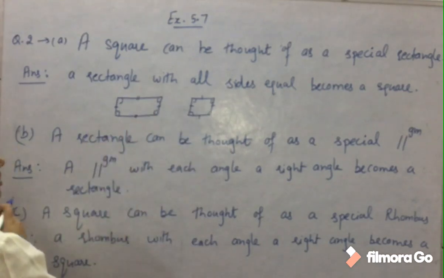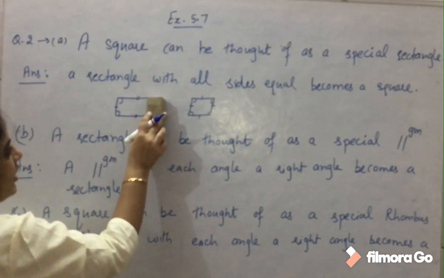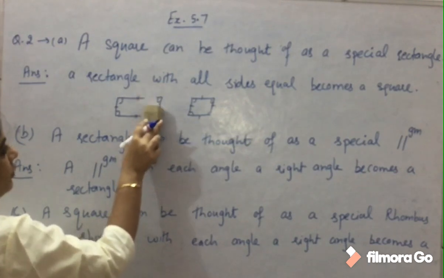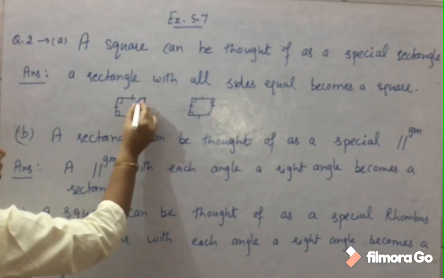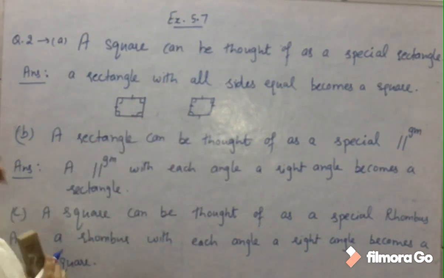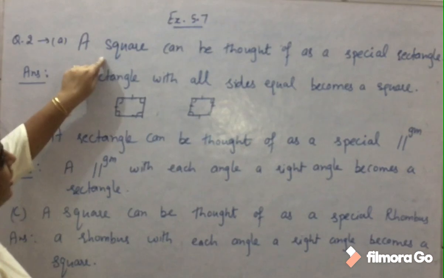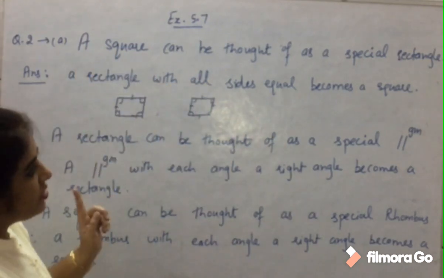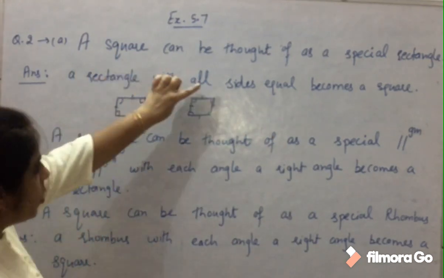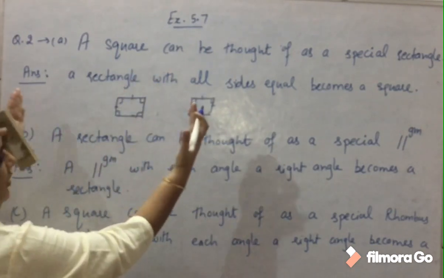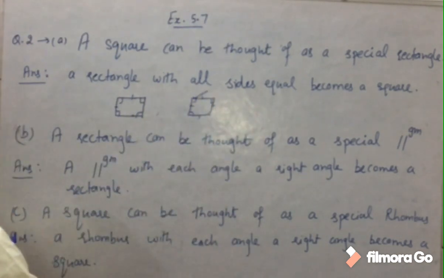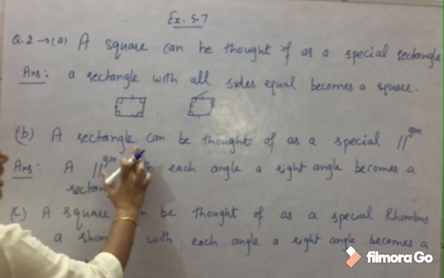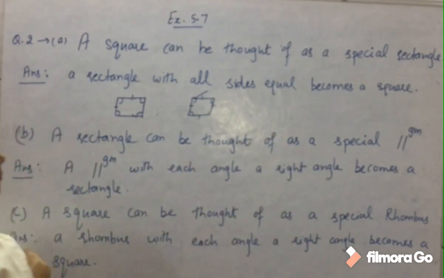If we just trim these sides and make them equal, then a rectangle with all sides equal will become a square. So that is how a square can be thought of as a special rectangle: a rectangle with all sides equal. When we have a rectangle like this and we make all sides equal, what will it become? A square.